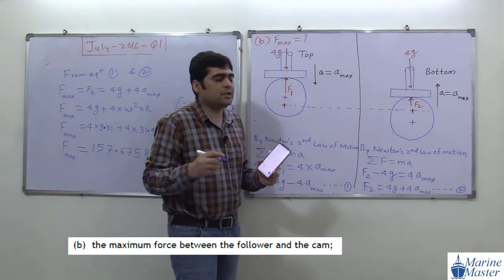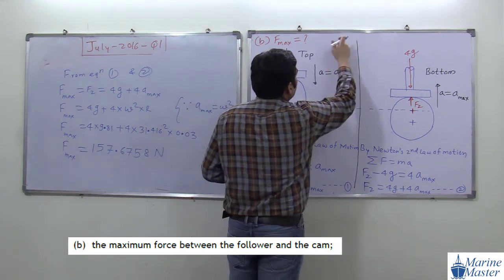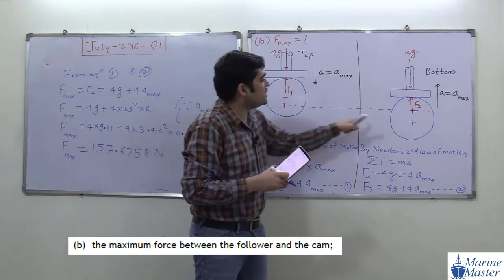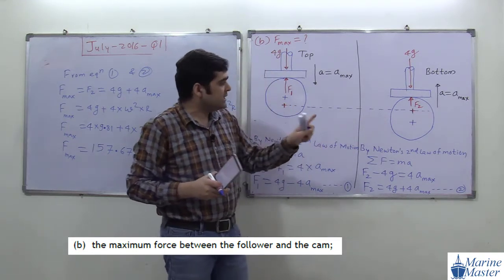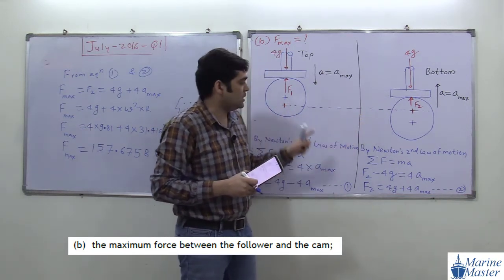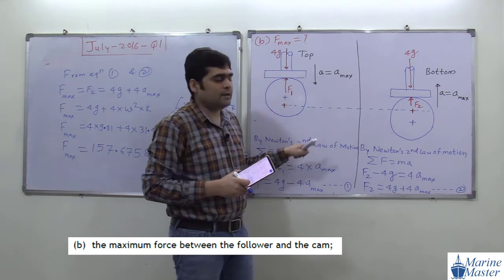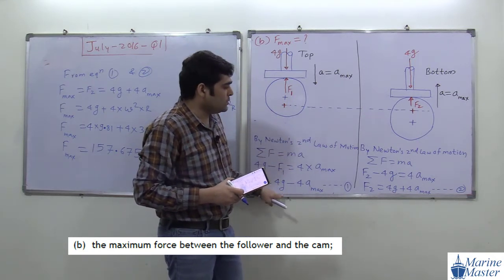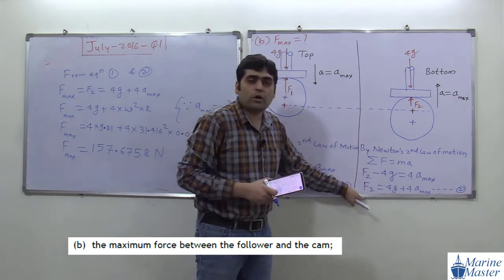So before going further, what we have to do? First of all, give the heading F max. Then draw both diagrams side by side, because they are the top position and the bottommost position. Then this calculation for the top position, then this calculation for the bottommost position.